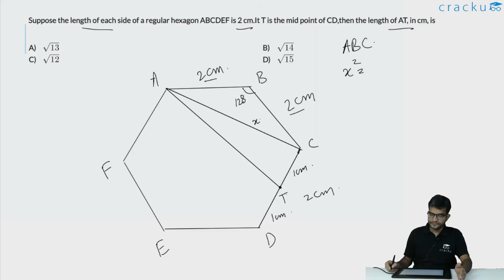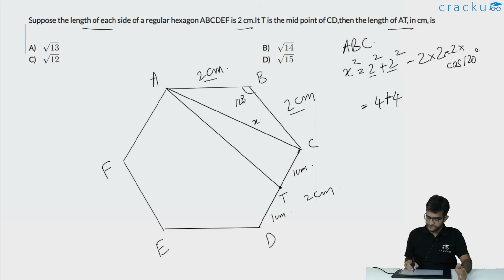square will be equal to 2 square plus 2 square, that is the sum of the squares of the remaining two sides, minus 2 times the product of the two sides, which is 2 into 2 into cos of the angle between them, which is cos 120 degrees. This is equal to 2 square is 4 plus another 2 square is 4. Cos 120 degrees is minus 1 by 2. So this becomes equal to plus 2 into 2 into 2 into 1 by 2. This is another 4. So x square is equal to 12, and x is equal to square root of 12. So the length of AC is square root of 12 centimeters.